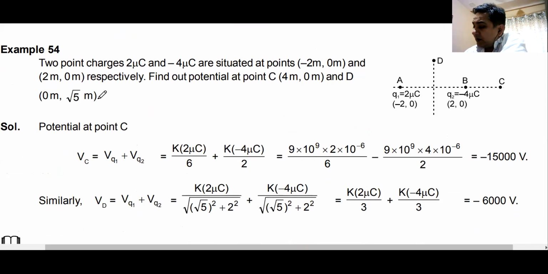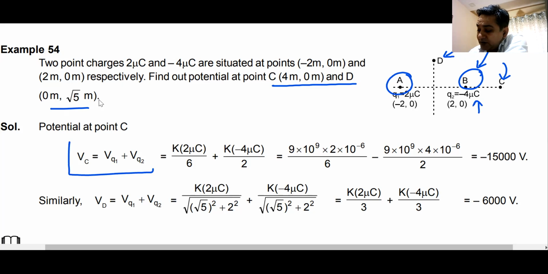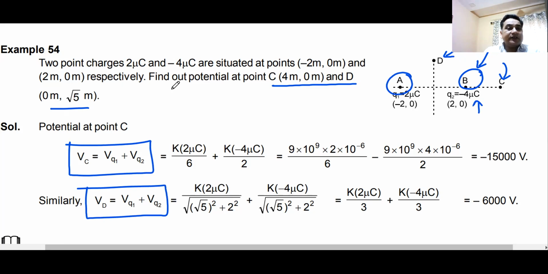As in this case, we are supposed to find the potential at point C and point D. Point C is here, point D is here. You find the potential due to A. If it is positive charge, it will be positive. You find the potential due to point charge B. If it is negative, it will be negative. Potential is a scalar quantity. You don't have to look for direction. You can simply add them just like numbers. Do we understand this? Do we understand this question? How we have done this question? Yes or no?